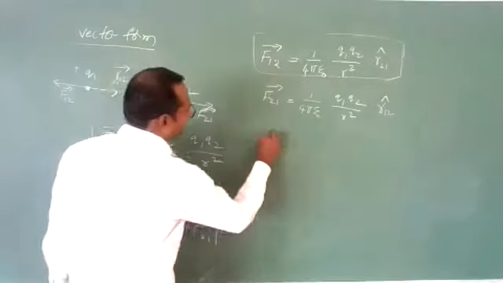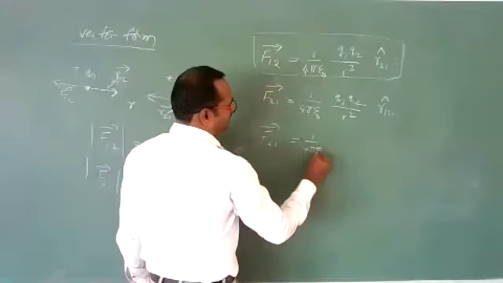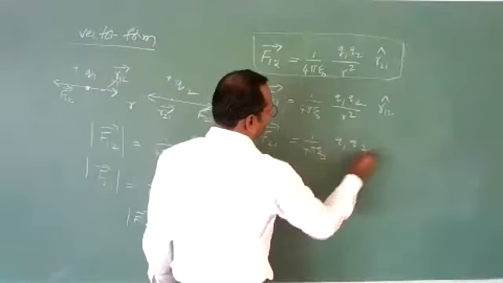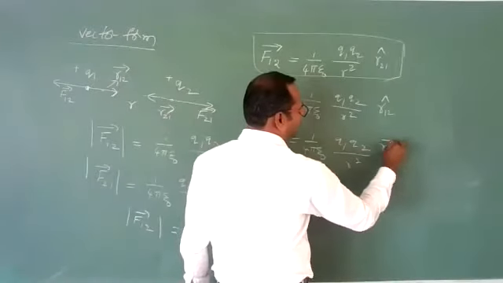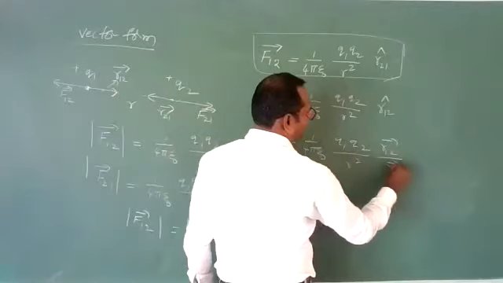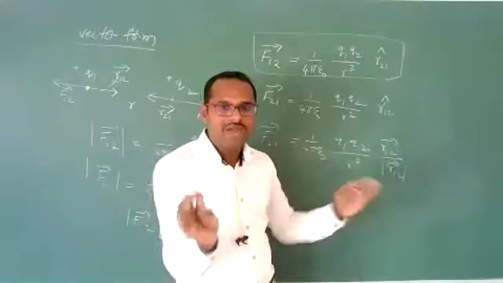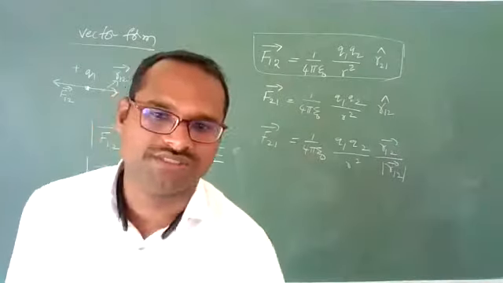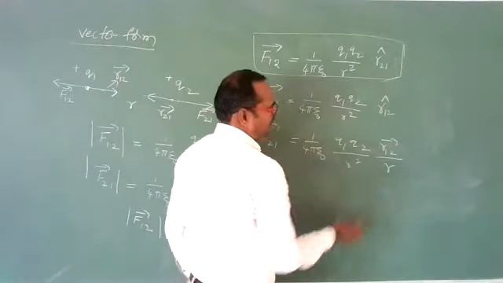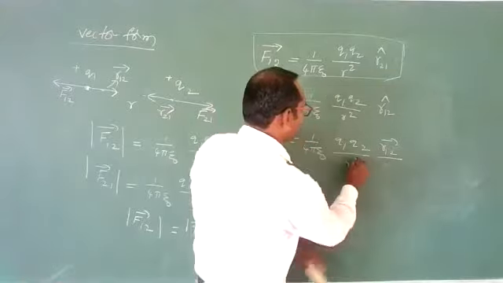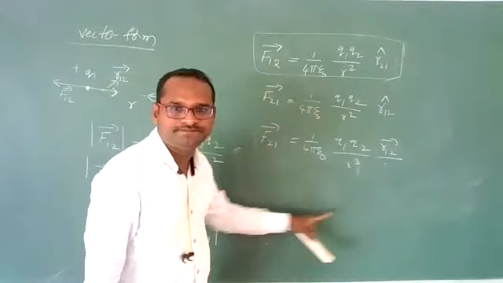So this r21 bar can still be written as 1 by 4 pi epsilon naught q1 q2 by r square into r12 cap, and r12 cap can be written as r12 bar divided by modulus of r12 bar. Modulus of r12 bar is nothing but r, the distance between the two charges. So simply we can replace it with r. This r square into r is nothing but r cube. Similarly to the previous one, I have written here.